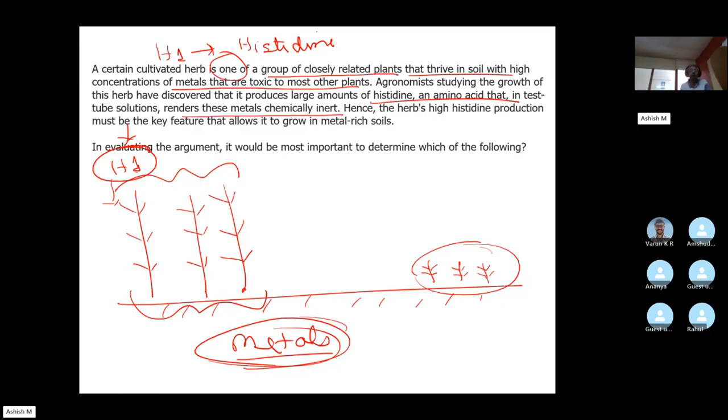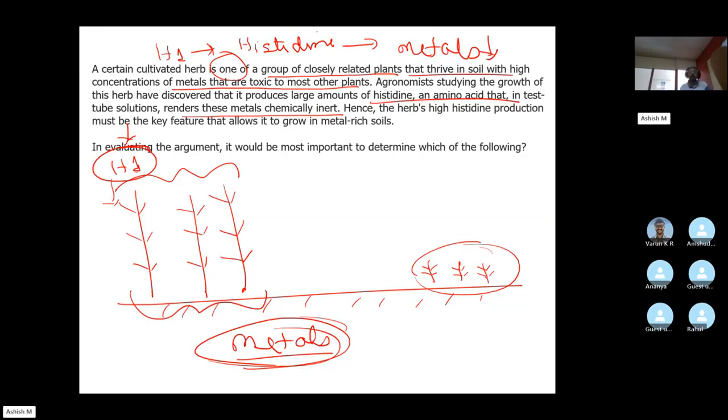Can someone tell me what is the meaning of this? Renders the metals chemically inert? That they cannot react anymore. Very nice. So because of histidine, the metals are ineffective essentially.